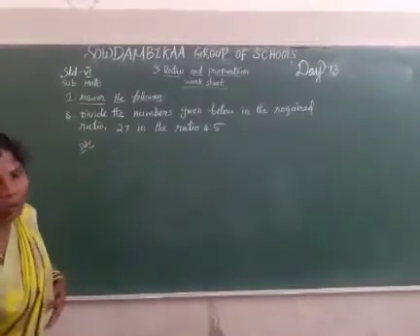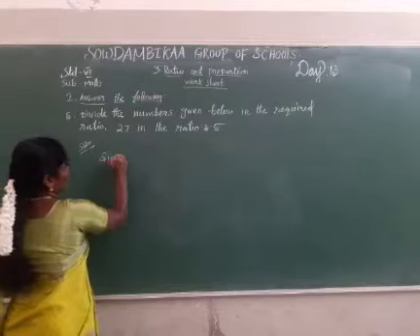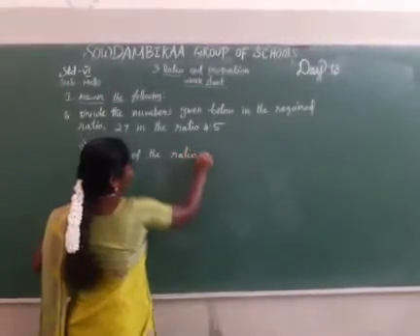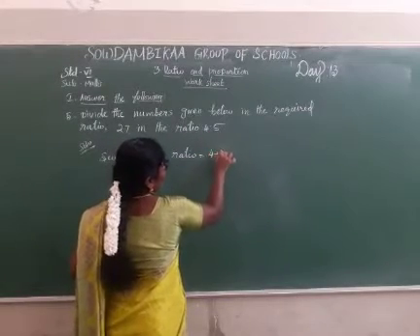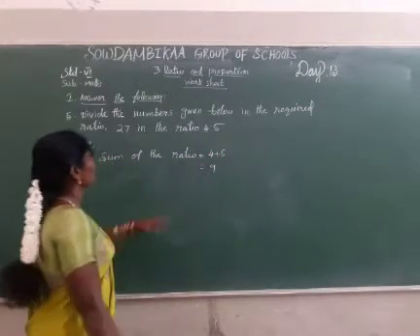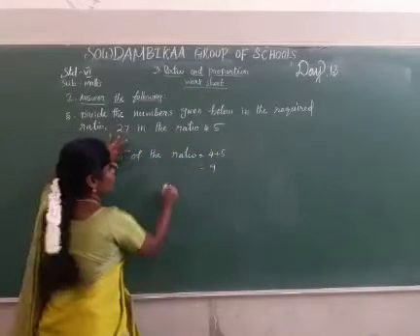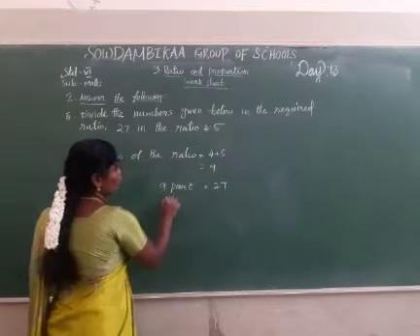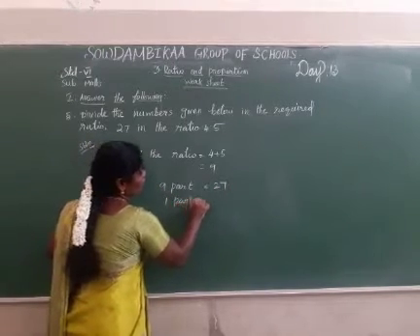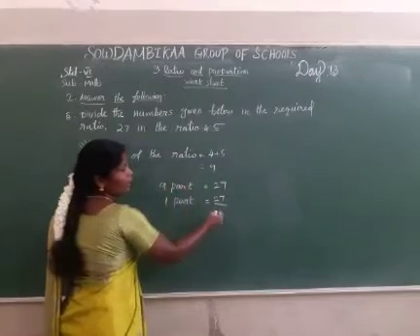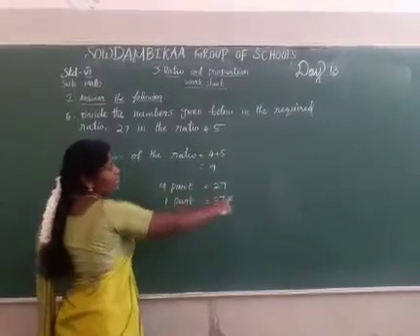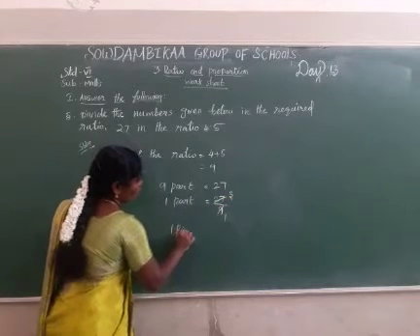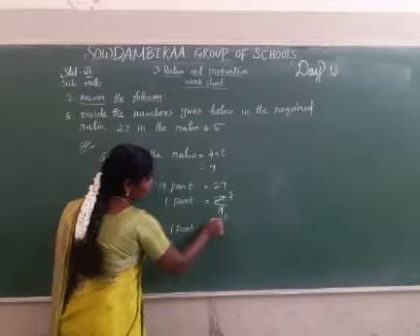First, the sum of the ratio. Sum of the ratio 4 plus 5, the answer is 9. 9 parts is equal to 27. Now find the 1 part: 27 divided by 9. 1 9 is 9, 3 9s are 27. So the 1 part is equal to 3.